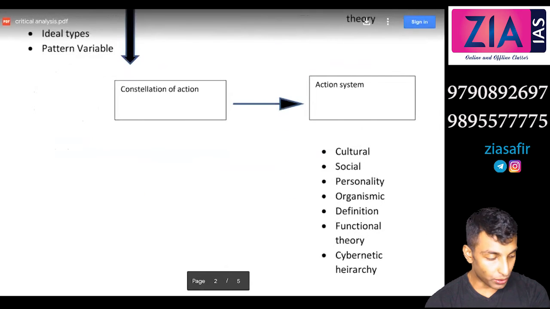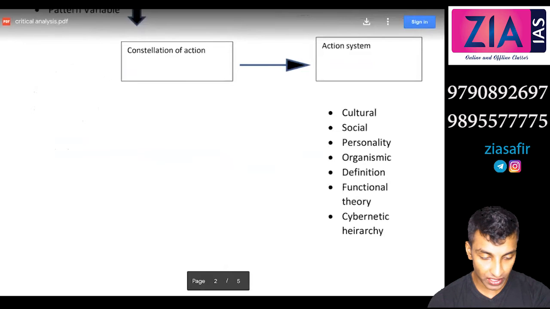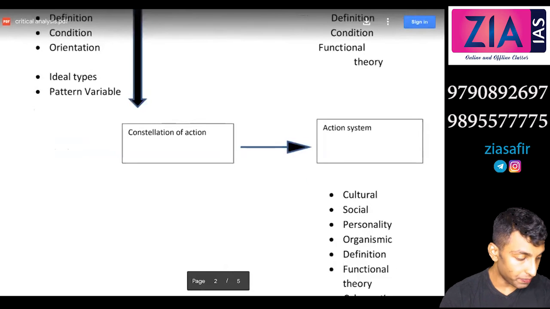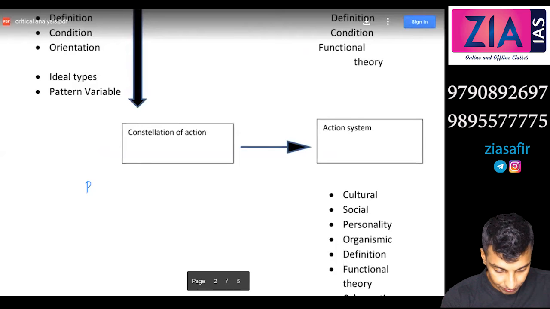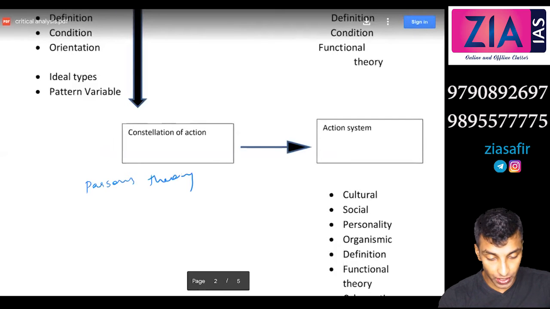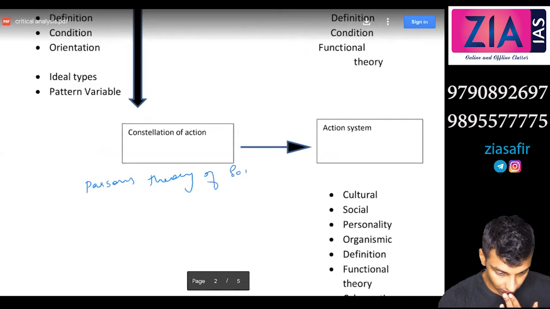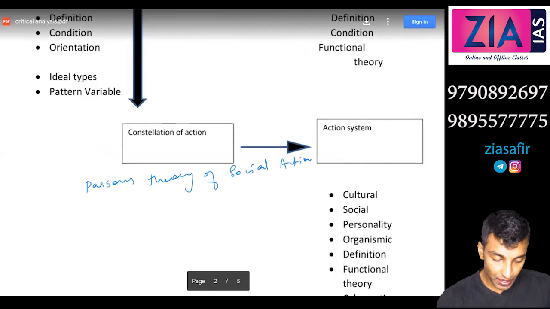Okay. So now let's suppose you get a question. Let me take three possible questions here. You may get this question: Parsons' theory of social action. Now what you can do is number here.